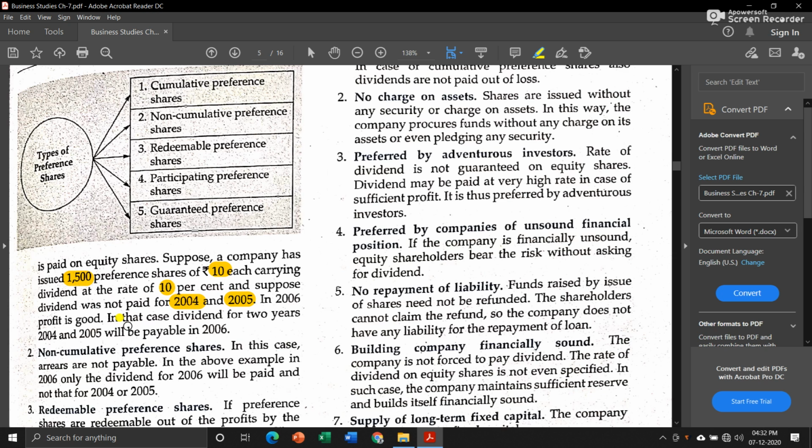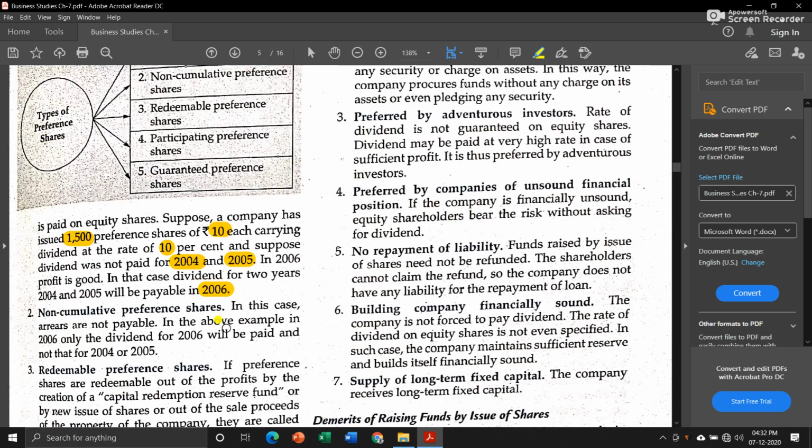Now in 2006 the company earned good profit, and in that year they are going to pay dividend for 2004 and 2005 as well. So the dues for 2004 and 2005 will be paid in 2006 as well. That means the preference shareholder will get the arrears for these two years in 2006.